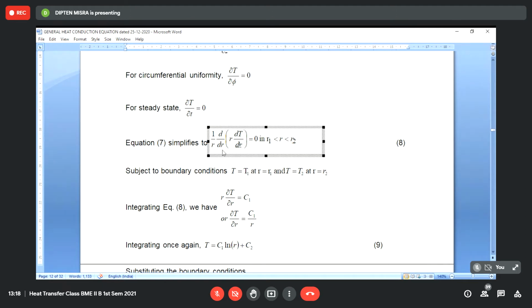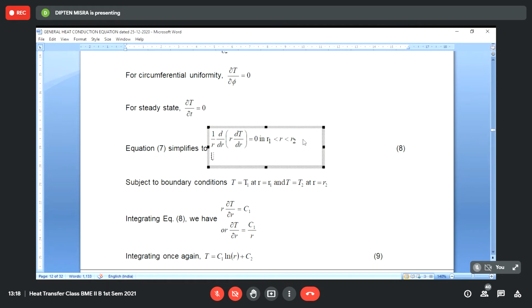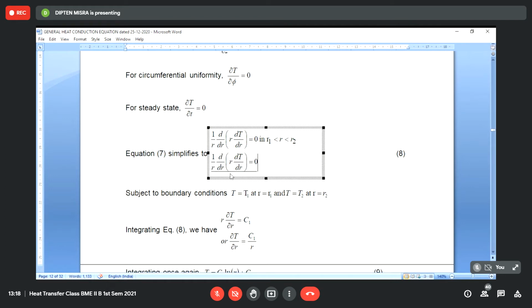And what is the significance of this? Can somebody tell, if I see this equation, what does it indicate? This also will go out, no? The 1 by r will go out. Multiply both sides by r, it becomes d/dr of r dT/dr equal to 0. What does it signify? r dT/dr is constant. It signifies that r dT/dr is constant.